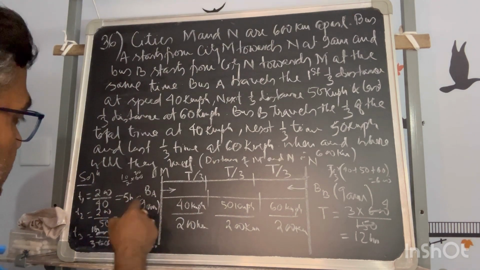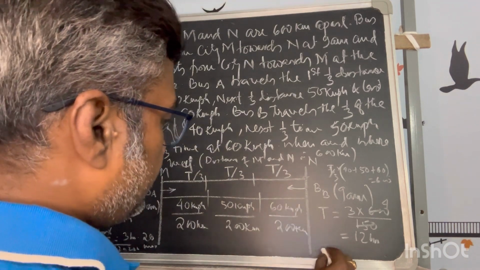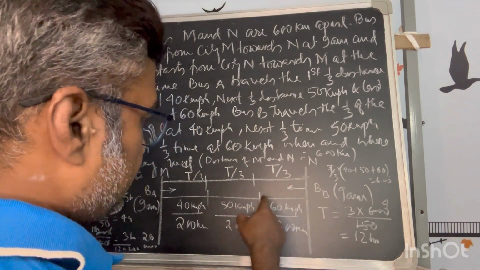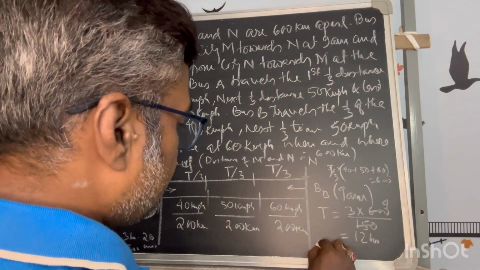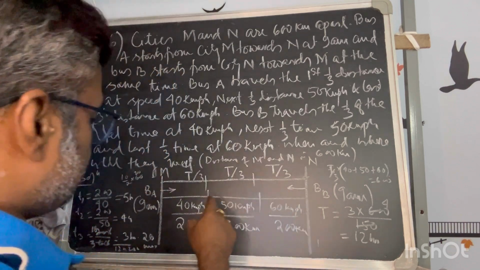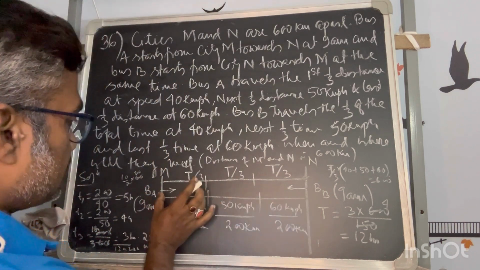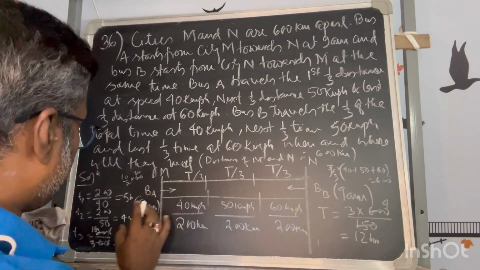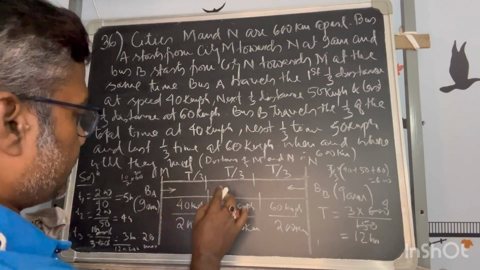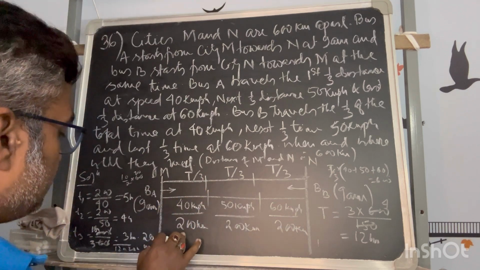5 hours. So in 5 hours, where will he be? B's position after 5 hours. Let's see one by one, because all the speeds are different, so I cannot judge when they will reach where. So one by one I can eliminate.